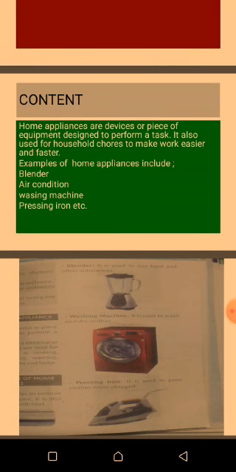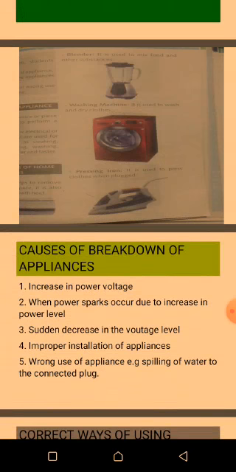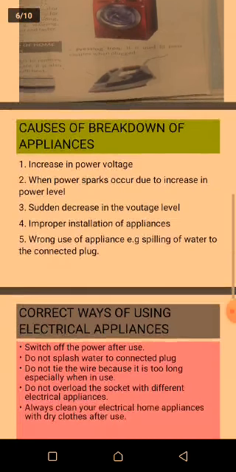We have also seen examples of home appliances which include blender, air conditioner, washing machine, pressing iron, etc. And we are seeing images of these appliances. We have also looked at causes of breakdown of appliances.